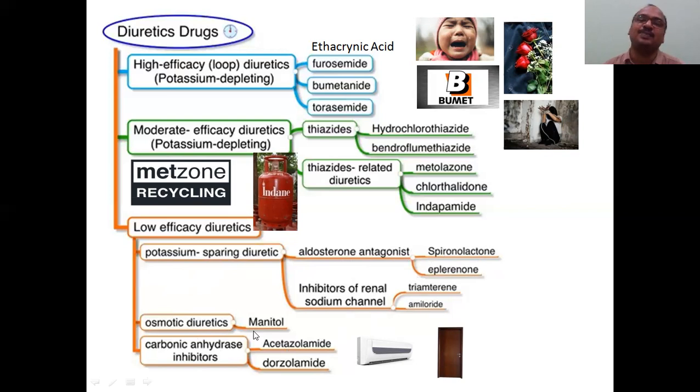And osmotic diuretic, mannitol. Mannitol, osmosis. Man will drink the reverse osmosis water. Man drinks reverse osmosis process. Like that you can remember.